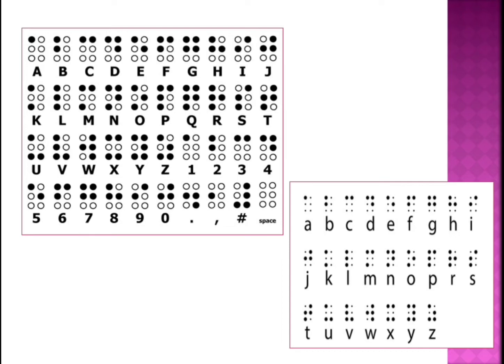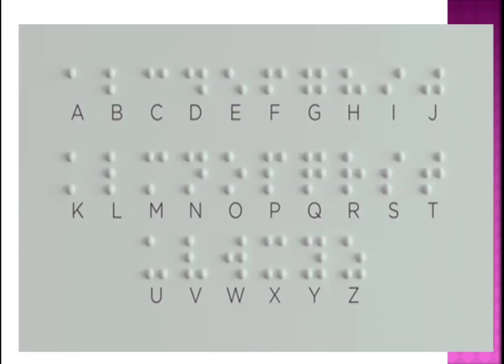Okay, if you see the original script like this, they can touch it and they can feel it. If it is one raised dot, that is A. When two raised dots, it is B. Two raised dots which are sleeping, up, okay, C. So in that way, he developed the script for the blind people.